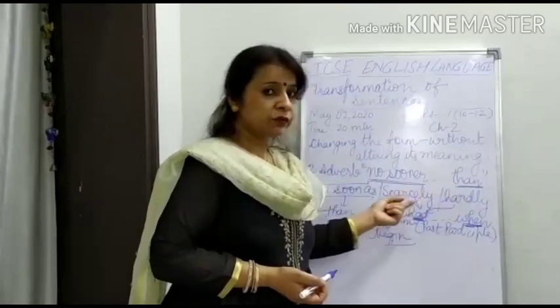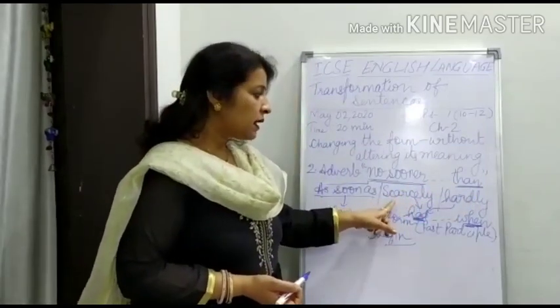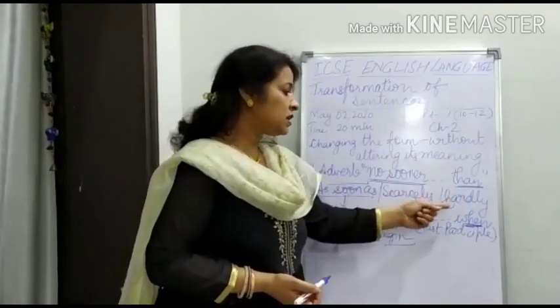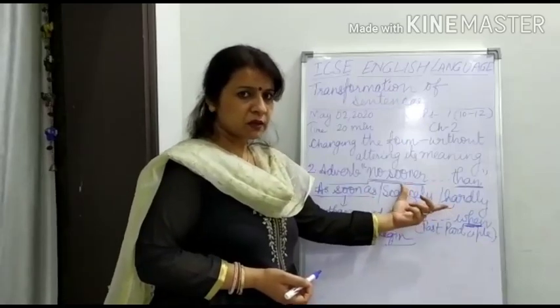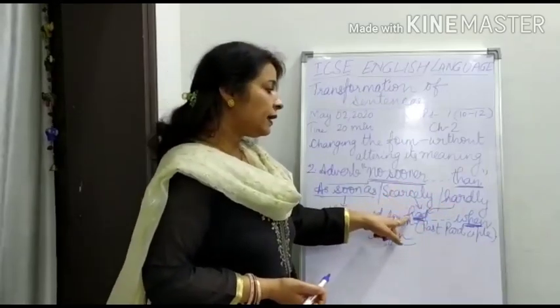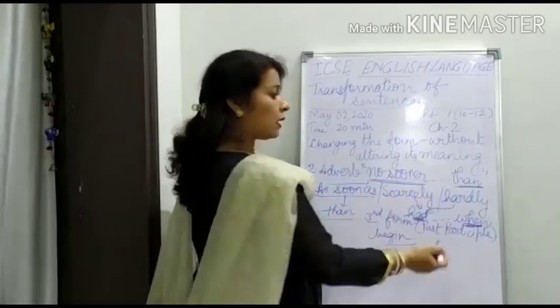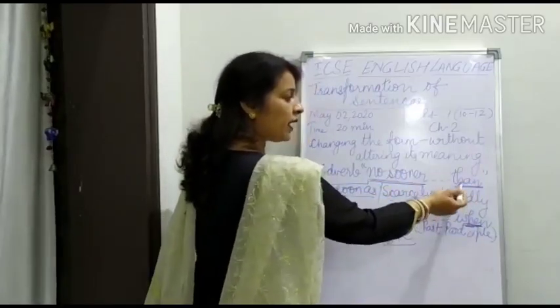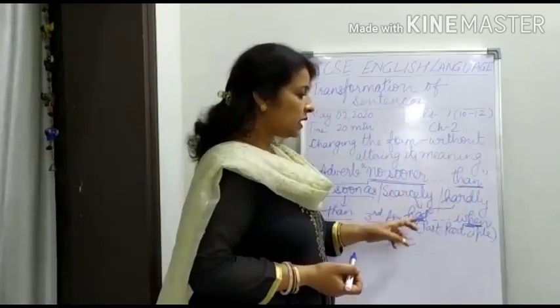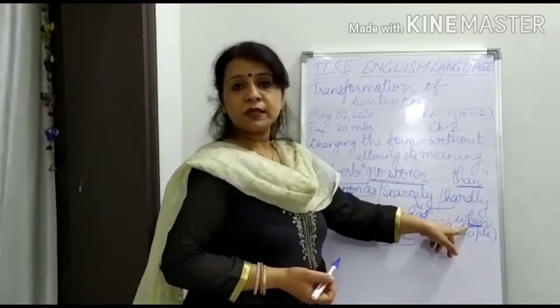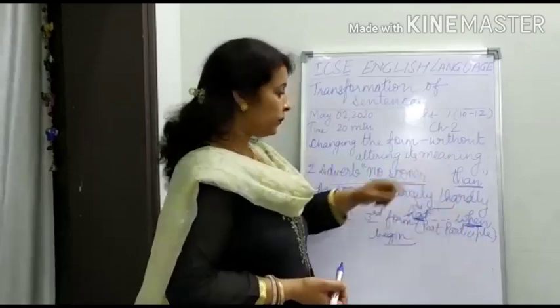Scarcely had, hardly had. These are two different forms. Then the middle part of the sentence, and instead of than, we have to insert the word when. Clear, children?